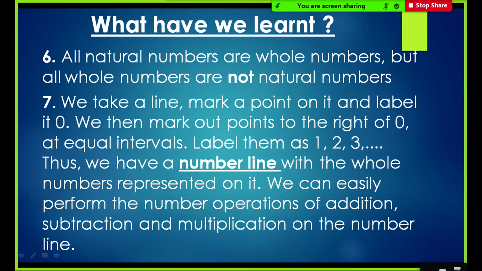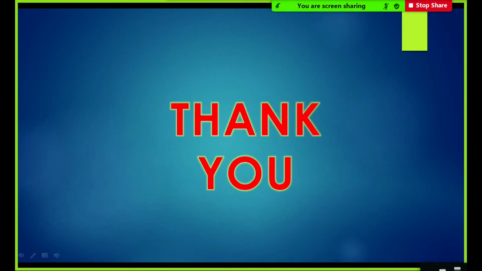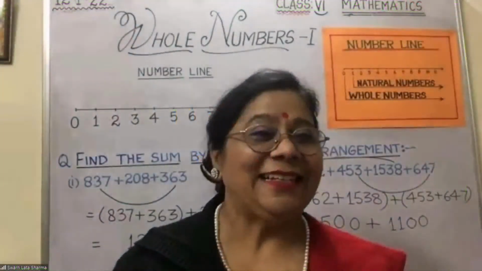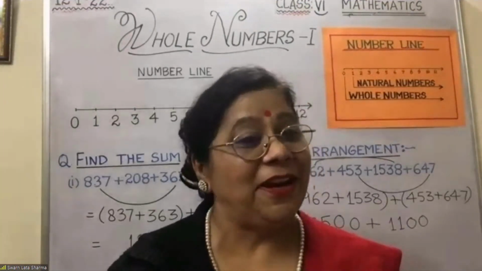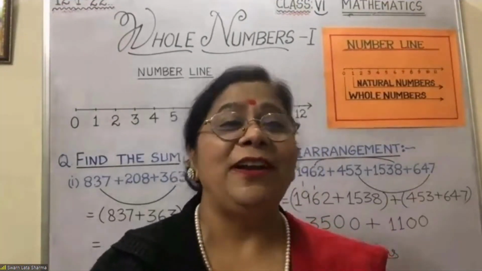Thus, we have a number line with the whole numbers represented on it. We can easily perform the operations of addition, subtraction and multiplication on the number line. This we will do in the next session: addition, subtraction and multiplication of whole numbers on the number line.